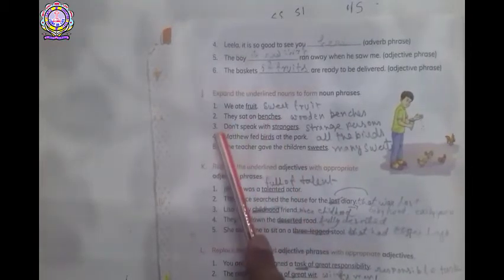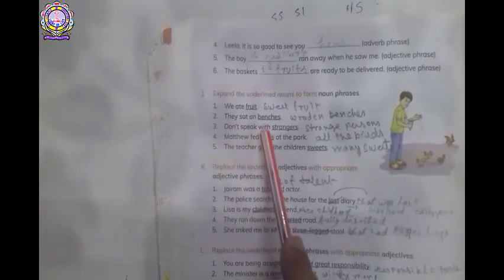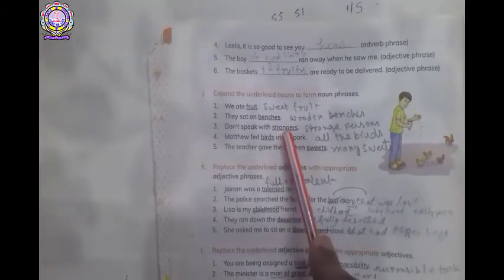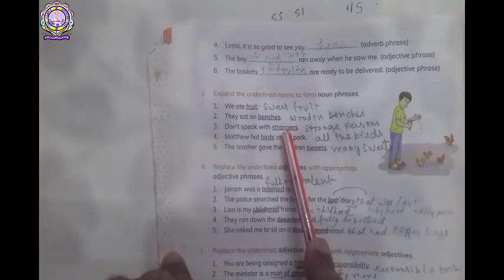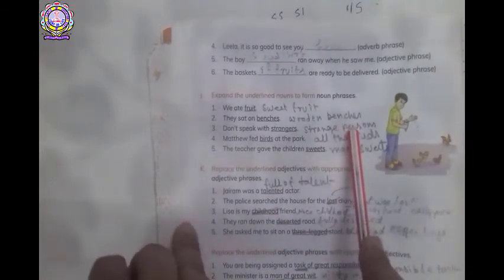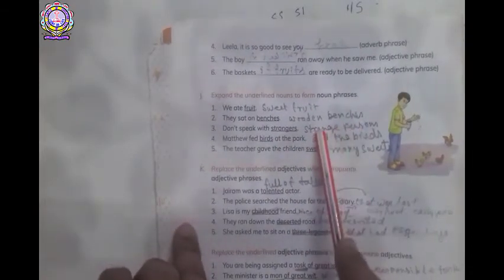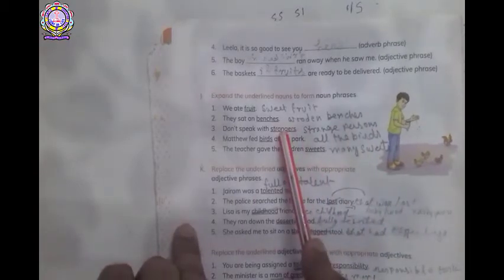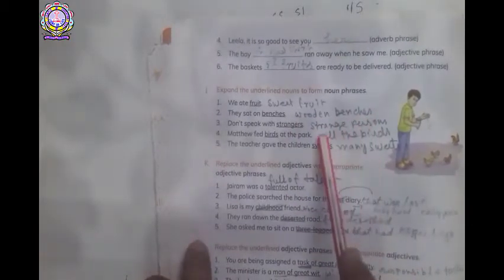Okay. Then the third one. See, don't speak with strangers. Strangers is a noun here. So from here you have to form a noun phrase like a strange person or an unknown person or unfamiliar person, which are noun phrases for strangers. Okay, here it is written strange person.